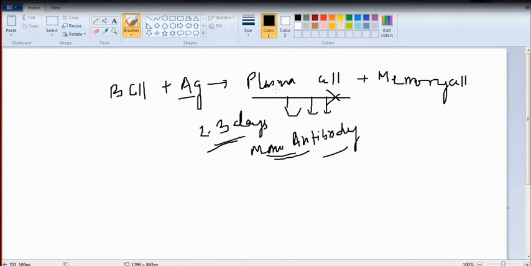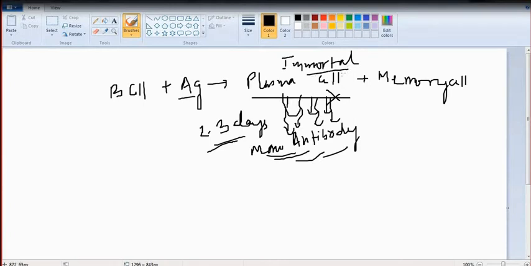If we increase the lifespan of the plasma cell by some way, in that case the plasma cell will live long, maybe immortal. If I make the plasma cell immortal, that means it will not die. In that case, they will constantly produce monoclonal antibody for an unlimited time. In industry, it is beneficial for you, because you need to produce antibody against the desired antigen. So you need plasma cell to get immortal properties.